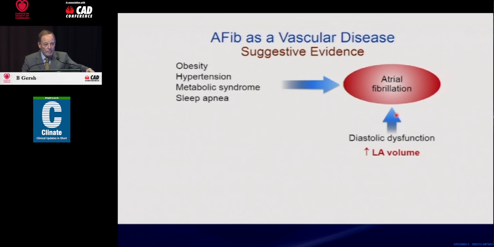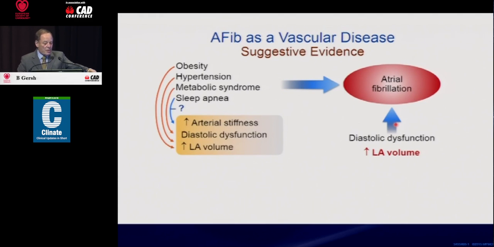Now, atrial fibrillation as a vascular disease is illustrated here, and what I'm summarizing in this one slide is about 20 years of work in which we've concentrated on factors initiating atrial fibrillation as a vascular disease. Shown here on the left, we know that obesity, hypertension, metabolic syndrome, and sleep apnea are strongly associated with atrial fibrillation. We also know that left atrial volume and diastolic dysfunction is strongly associated with atrial fibrillation.